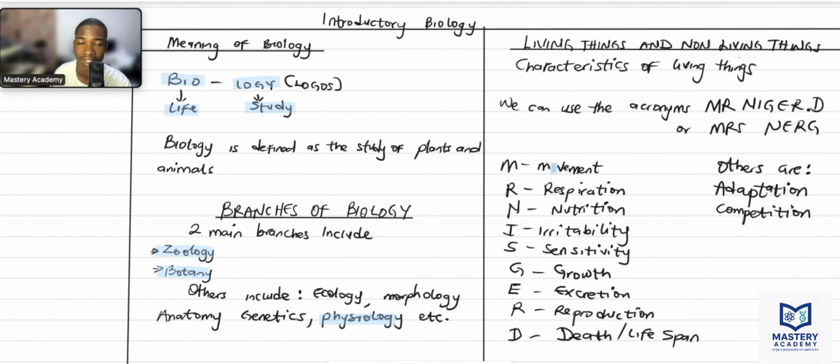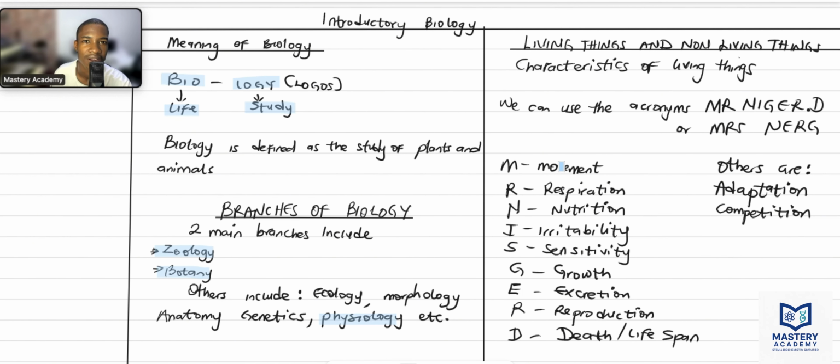While living things are things that have life. And how do we know these living things? It's what we call the characteristics of living things. These are the properties. These are the things that we should see in living things. They should exhibit these characteristics.